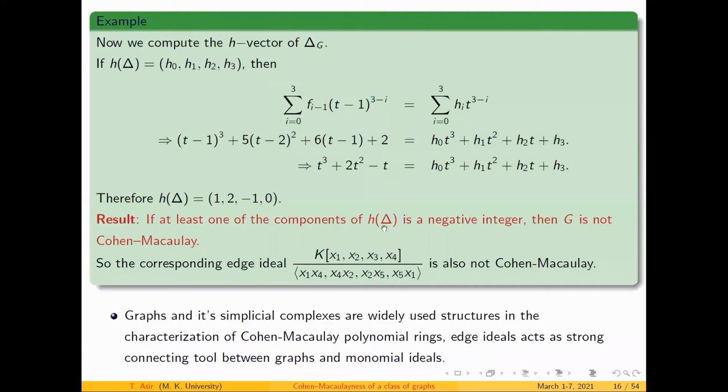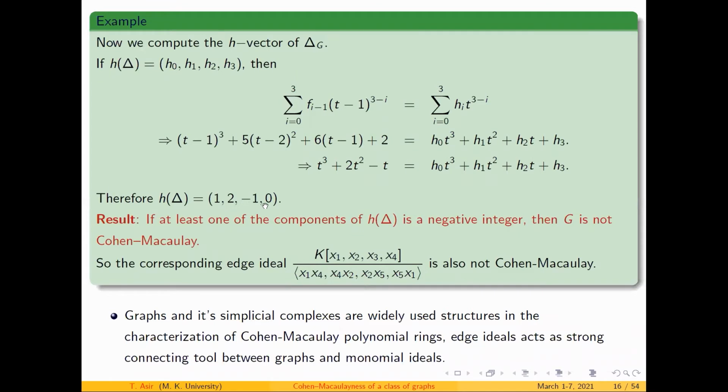Now I am going to construct the H vector from this. I already told you the equation. I substitute this F vector into the equation, do some calculations, and finally arrive at the H vector 1, 2, minus 1, 0.